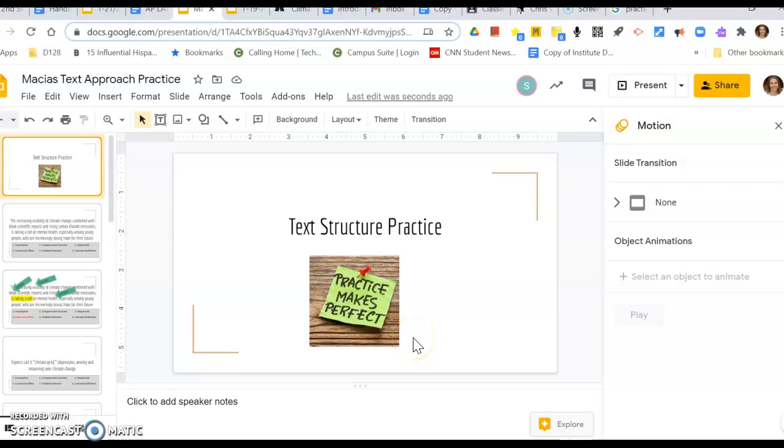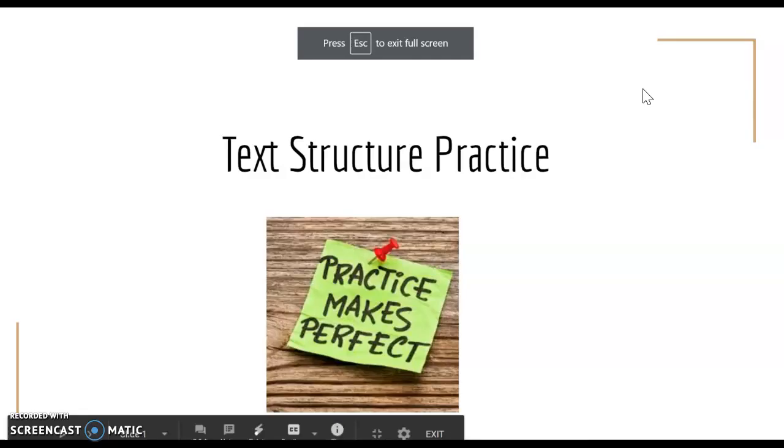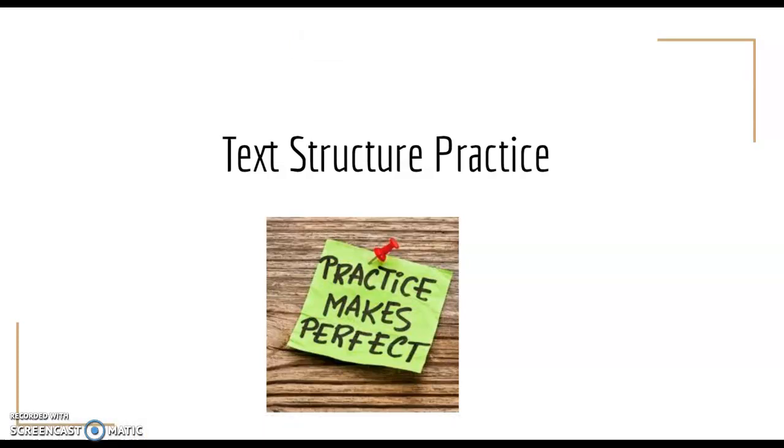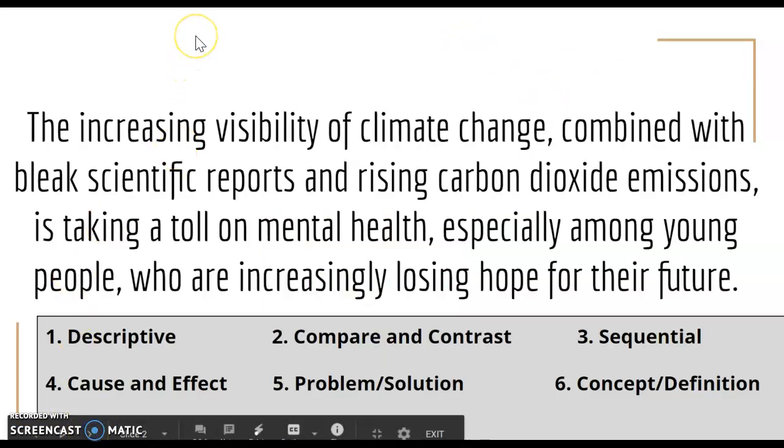Okay, now that we've introduced the text structure terms and given some examples for each, let's see if we can practice by identifying these text structures in context. So what I've done is pulled some excerpts from the article that we read earlier today on climate change, and I'm just going to ask for you to identify the text structure of each. So let's get started. So here is the first excerpt that I pulled from our article.